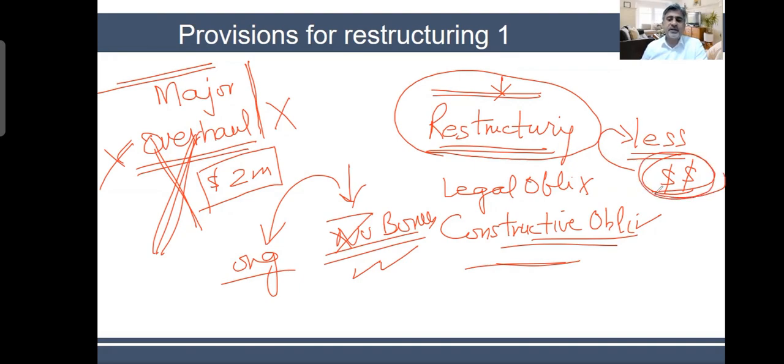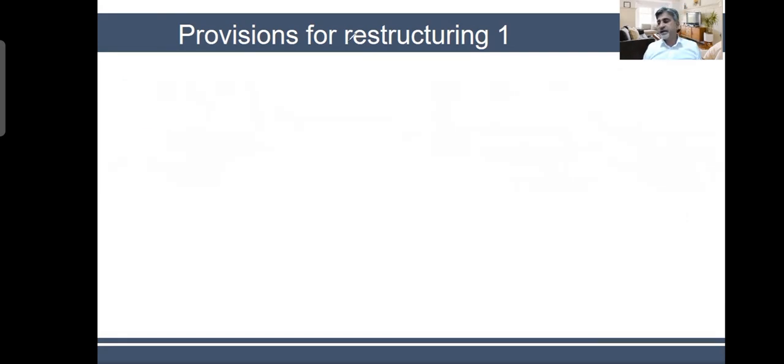And based on this expectation, they have made their own commitments. Somebody has taken a loan, somebody has done something else, thinking that I will get the bonus and I will pay from there. Because from your past behavior over so many years, you have developed this expectation. And therefore, now it is a constructive obligation. You must follow it. When I say obligation, it does not necessarily mean that you should have a contractual legal obligation. There are constructive obligations as well. And restructuring falls under constructive obligation.